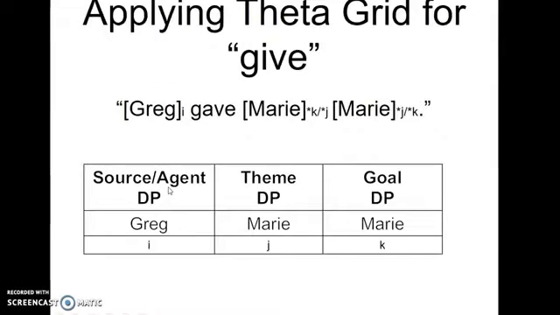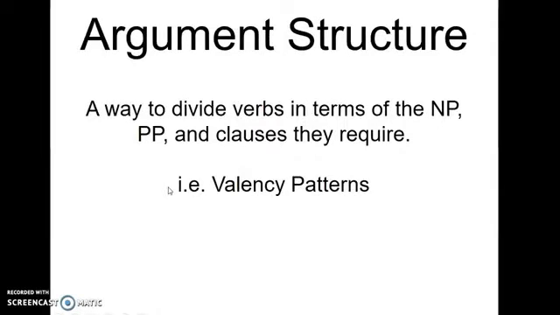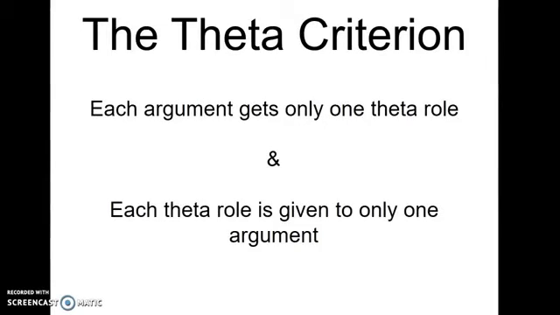So another way to look at it is valency patterns, as we have looked at in previous classes and in other ways to describe verbs such as transitive, ditransitive, or intransitive. Right, so this gets back to the whole idea that different verbs require different arguments, and the way we talk about that is with the phrase argument structure. So now we have a slide about the theta criterion, which is that each argument only gets one theta role, and each theta role is given to only